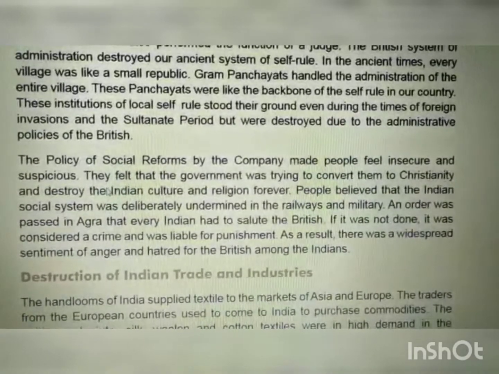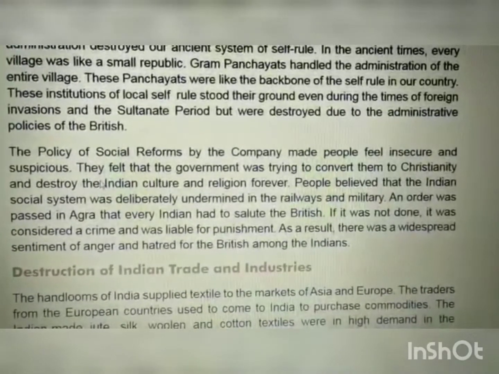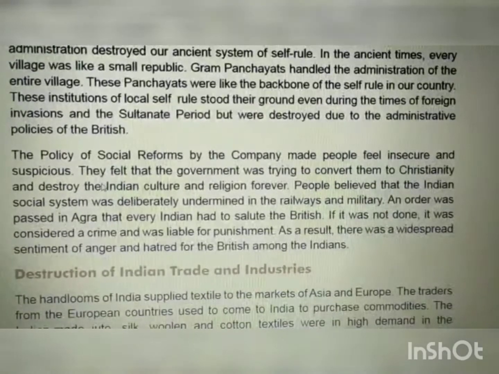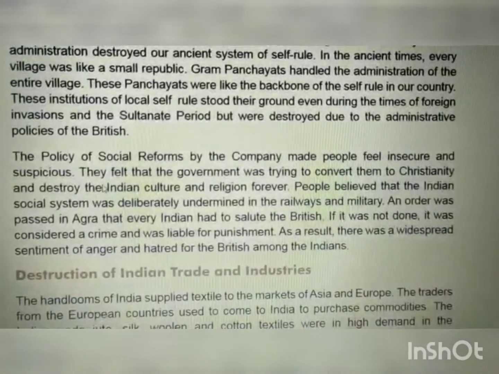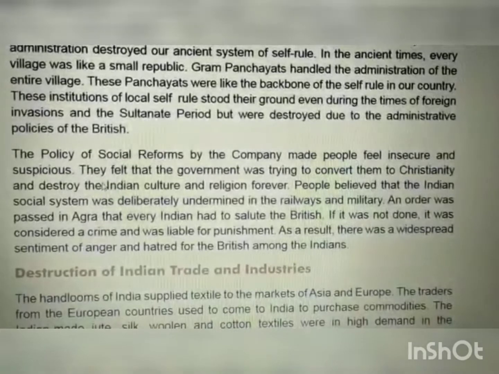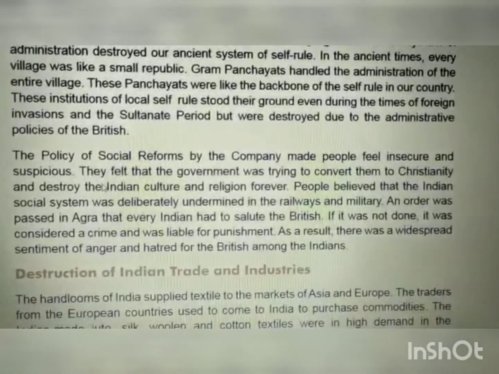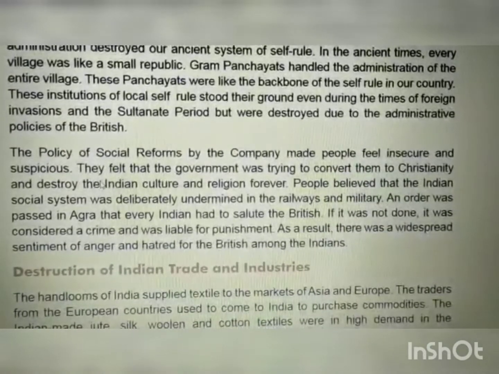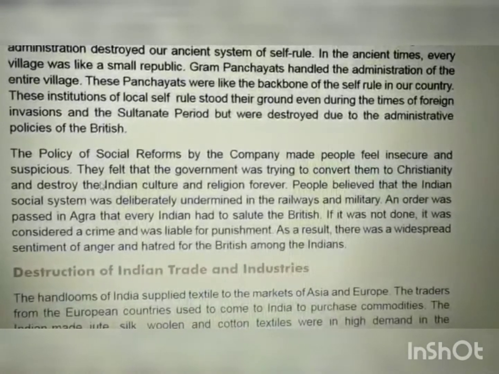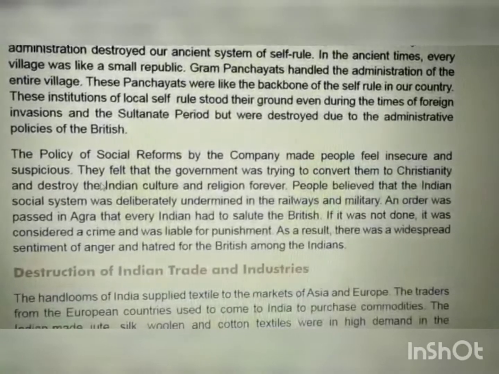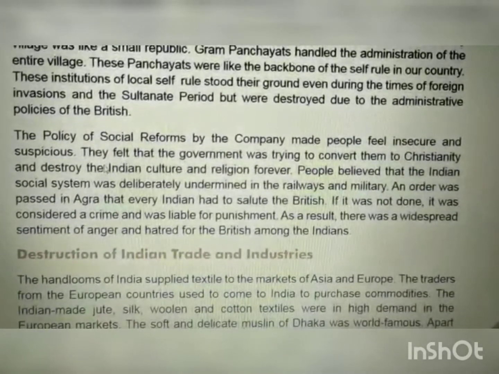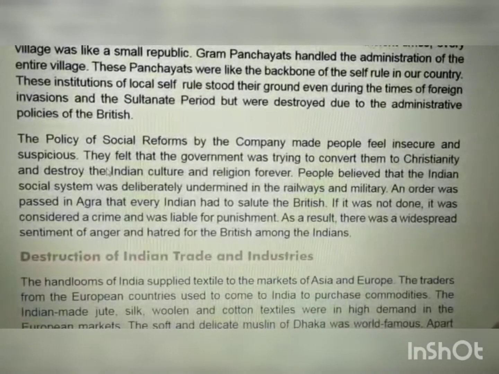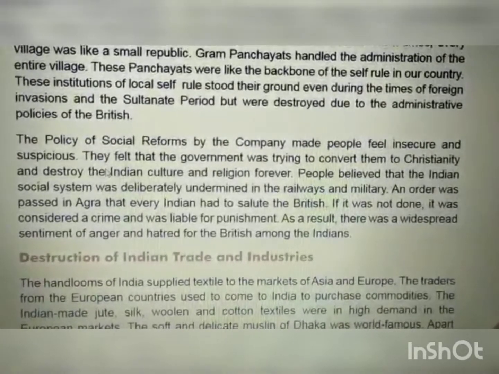There were untouchables and the Brahmin difference in the society. But in the railways and military of the Britishers, all were one. Everyone could travel in the railways, and in the military everyone could take part. So the Indian people thought that their social system was being intentionally spoiled.